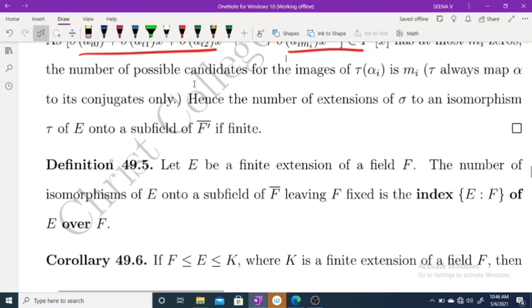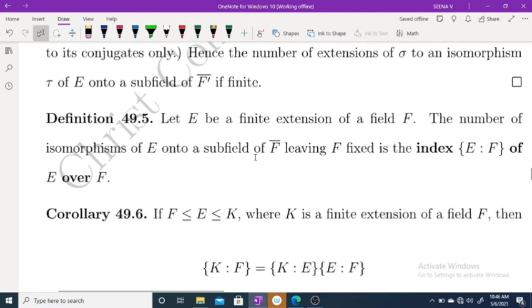Okay. So using this result, we are defining one term and this is called the index.